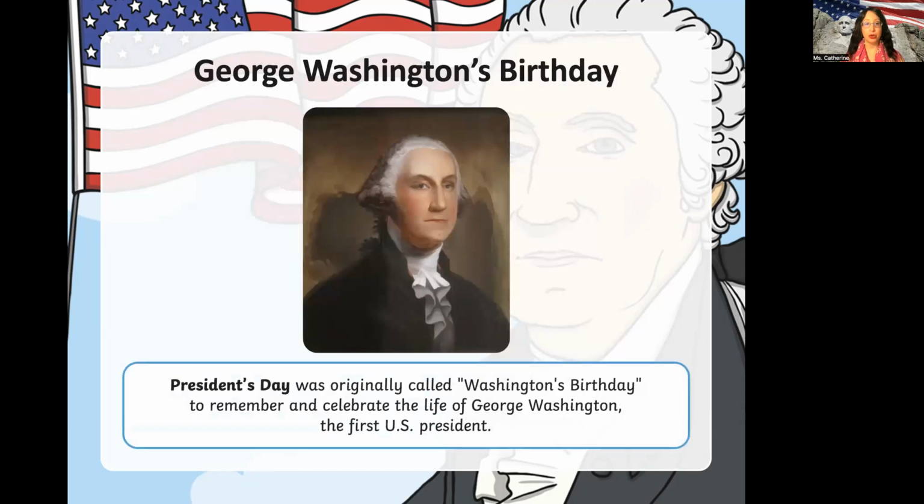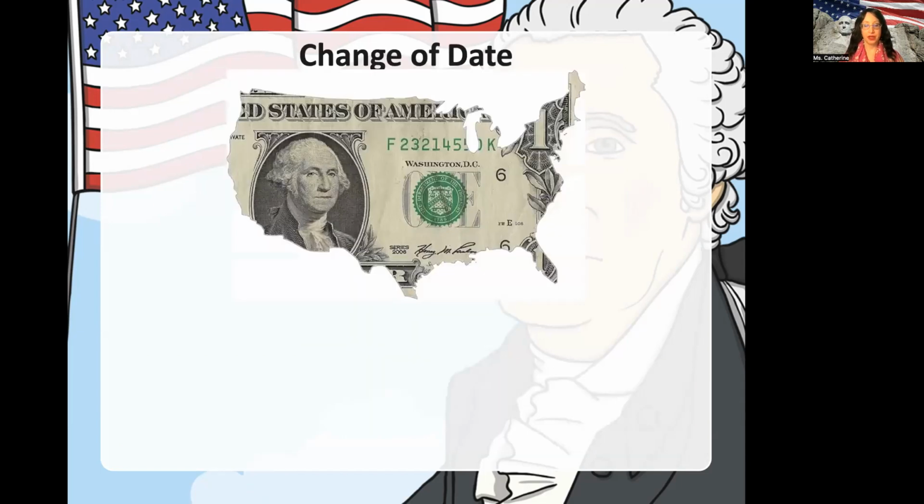George Washington's birthday, President's Day, was originally called Washington's birthday to remember and celebrate the life of George Washington, who was the first United States president. Now there's a change of date.